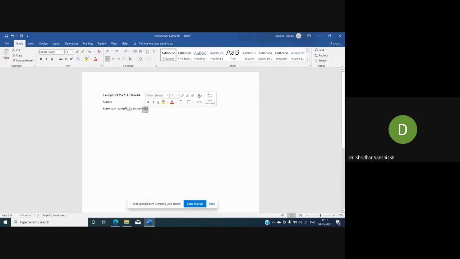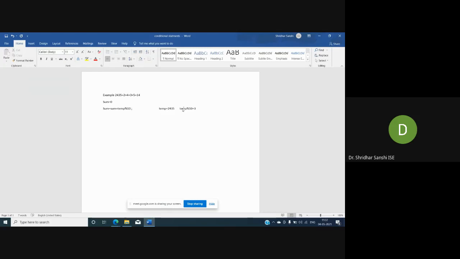So I'm dividing temp by 10 and adding the remainder to sum. If I divide by 10, the remainder will be 3.